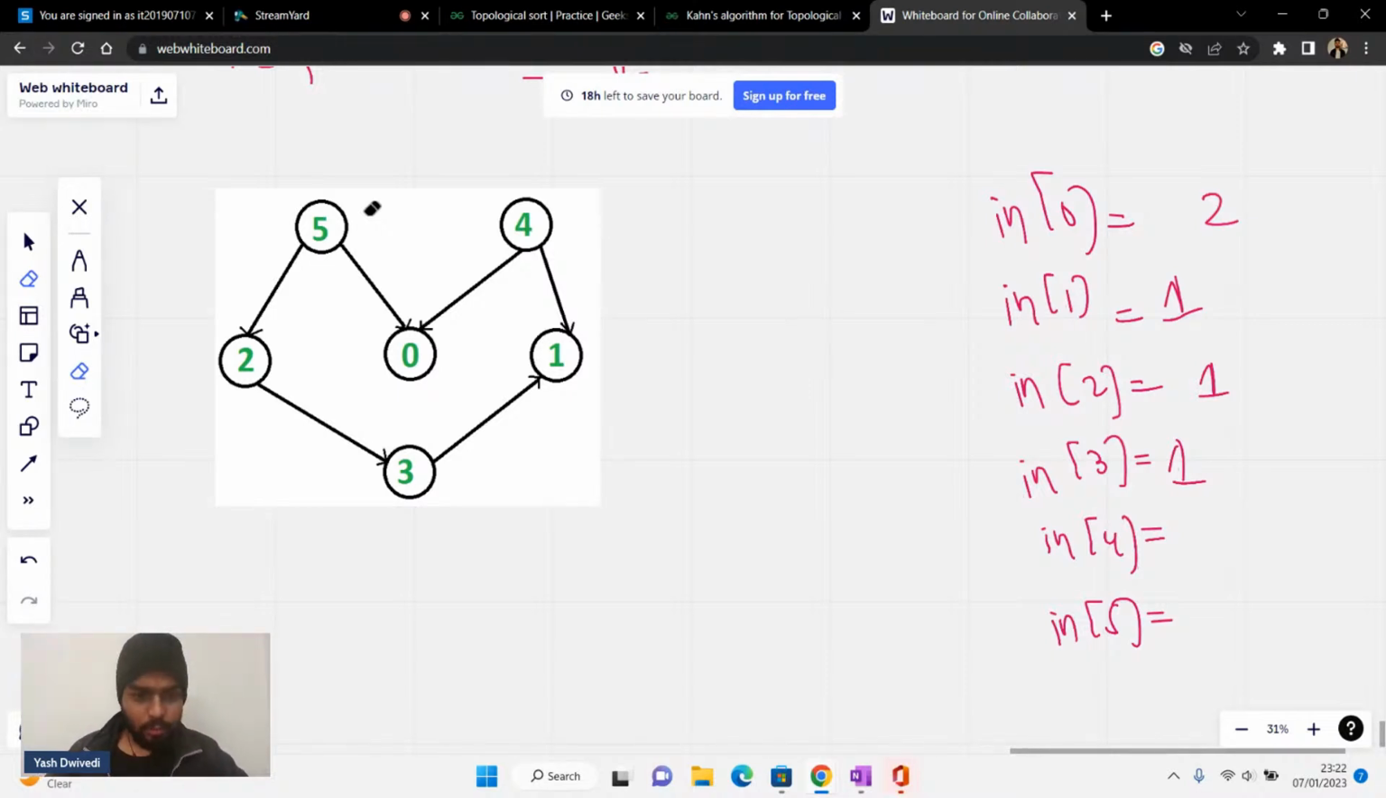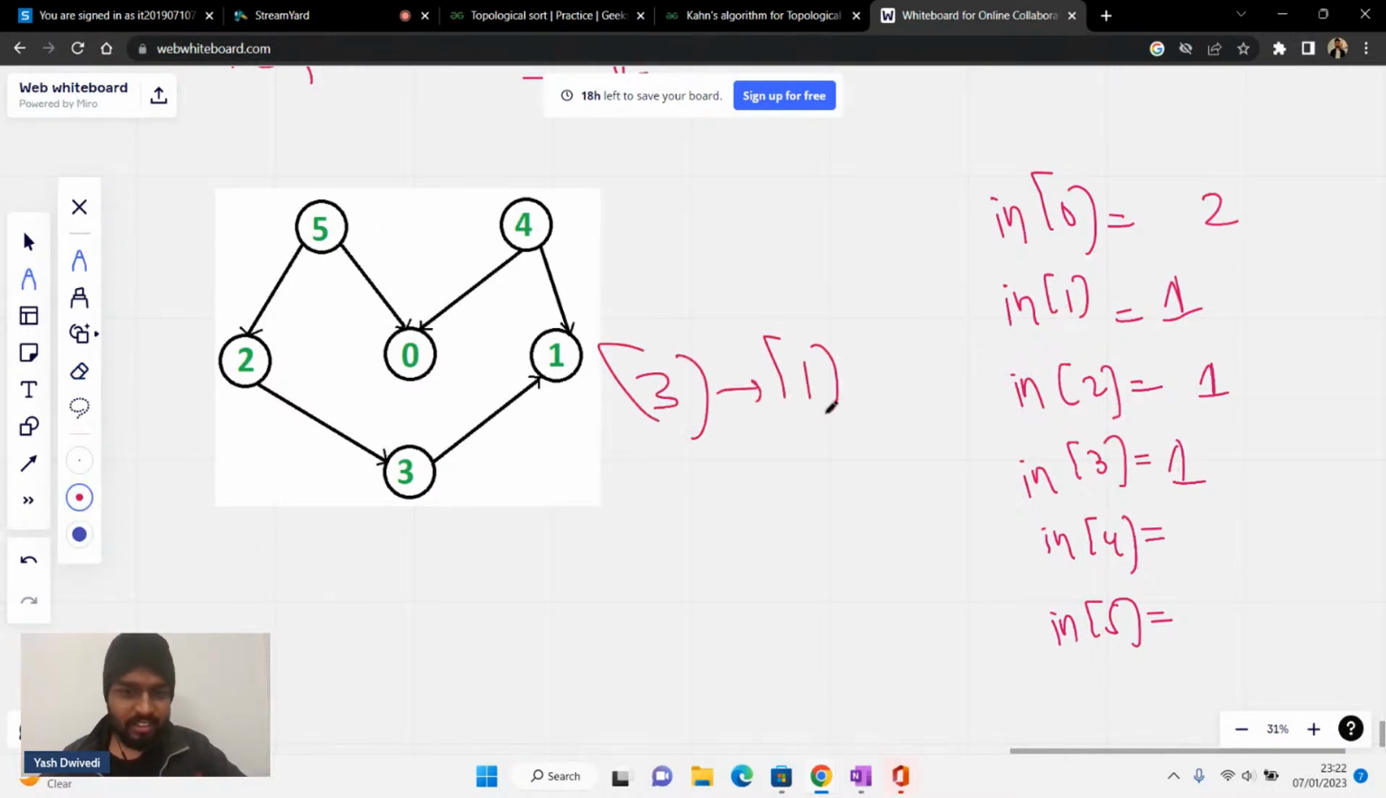0 and 1 has in degree 2. Yeah, 1 also has the in degree 2. Yes, because if you see 3, 3 is having 1 in its adjacency list. So 3 is having an edge towards 1, right? So that is why in degree of 1 will increase by 1 more, so it will be nothing but 2 here. Okay, yeah, 1 has in degree 2.